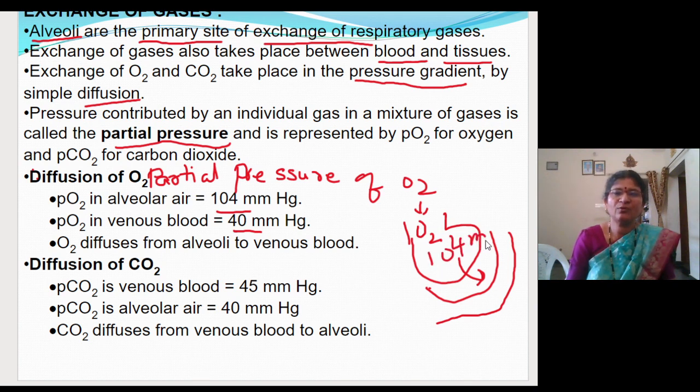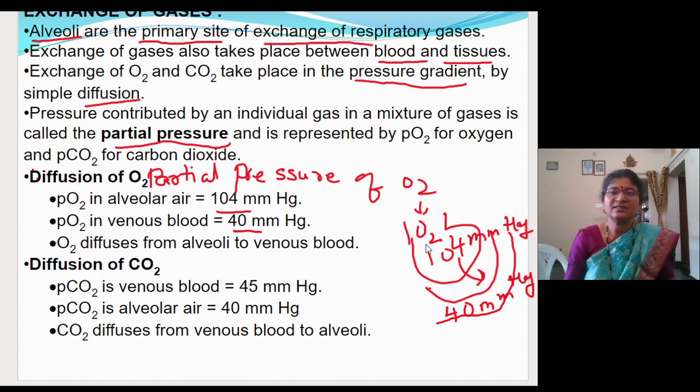104 mm of mercury in the alveoli, and in the venous blood, this side, what is the partial pressure of oxygen? It is 40 mm of mercury. Fine. So here what will happen?